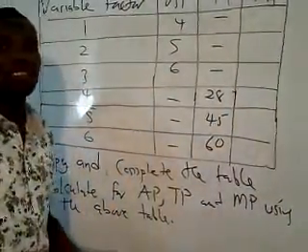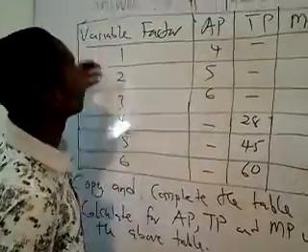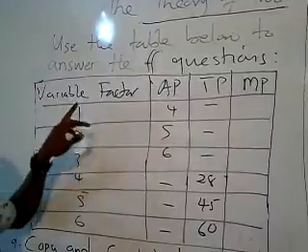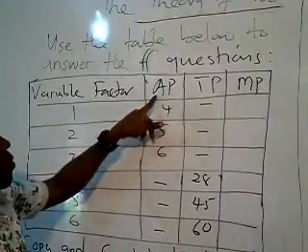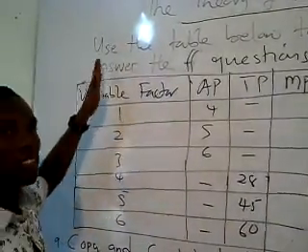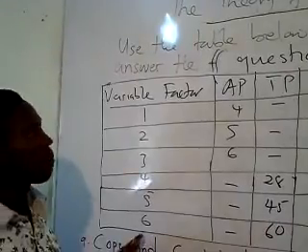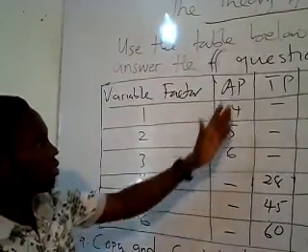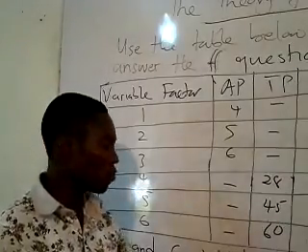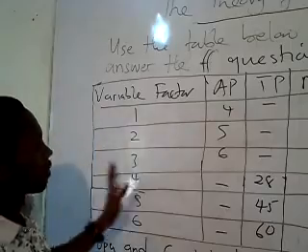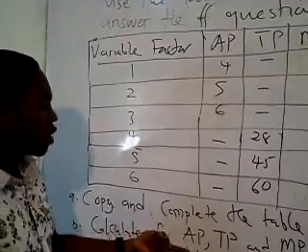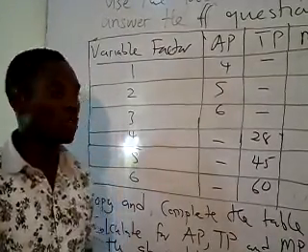So let's look at the table on the board. This is just a schedule showing variable factor, which is labor, average product, total product, and marginal product. You've been given some quantities of the variable factor, which is labor, and then average product, total product, and marginal product. We are asked to copy and complete the table. It means you have to rewrite this table again, and then you fill in the gaps. And then we have to calculate for average product, total product, and marginal product.